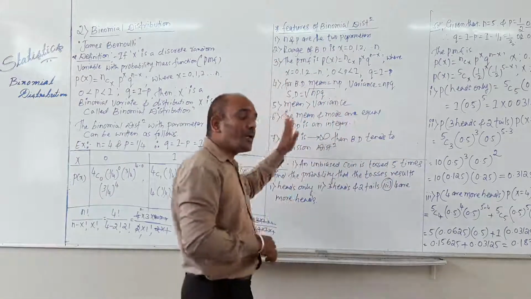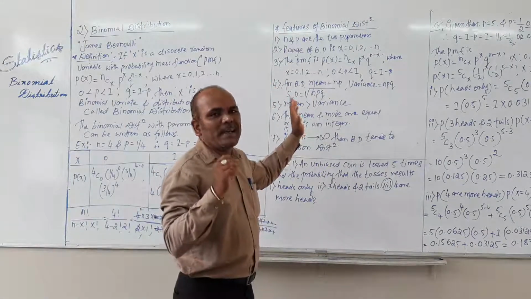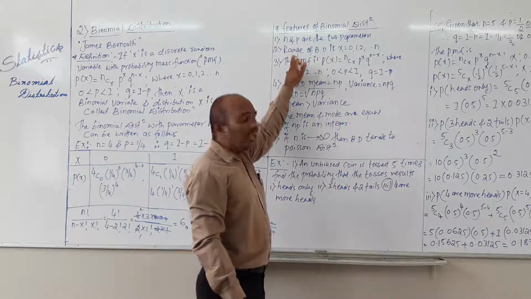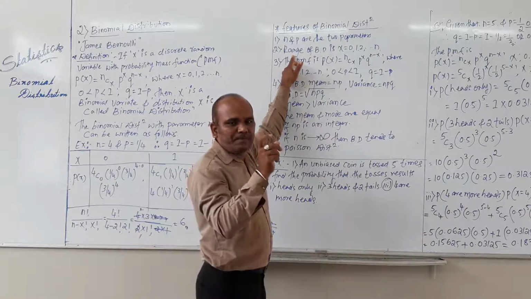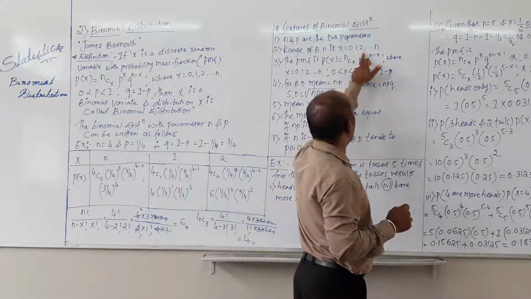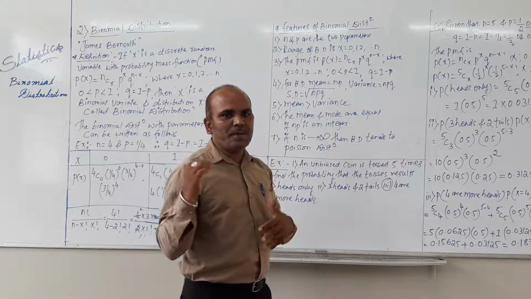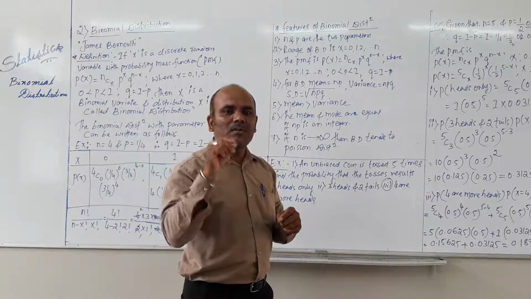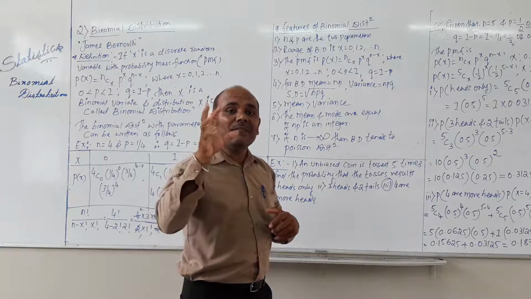But in case of binomial distribution, small n and p are the two parameters. The range of binomial distribution, it means the value of x, is x equals 0, 1, 2, up to small n. I already explained this in the introduction part of binomial distribution. The value of x will be fixed, it depends on the small n value.